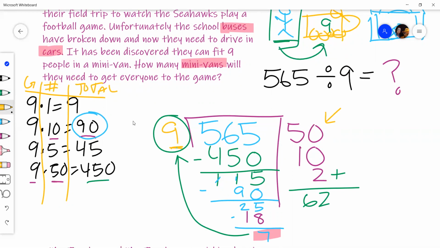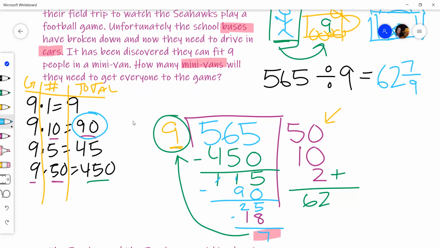So if we think about the answer, the solution, let's just write it right here. It would be 565 divided by 9. Trust me, I was getting there. Equals 62 and then 7/9, or 7 people left over.